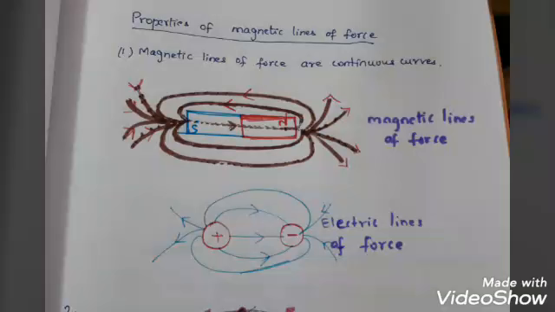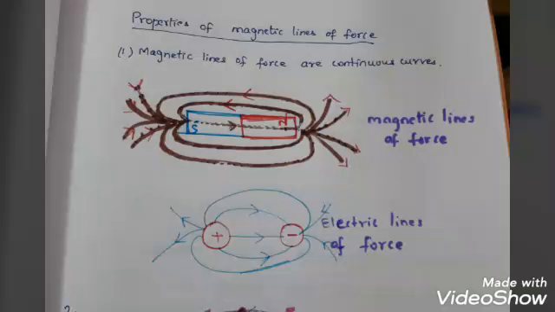Look at the bar magnet, you have drawn the magnetic lines of force around it. You can see that magnetic lines of force start at the North Pole and end at the South Pole outside the bar magnet, but inside the bar magnet they extend from south to north. That's why we say that the magnetic lines of force are continuous curves.